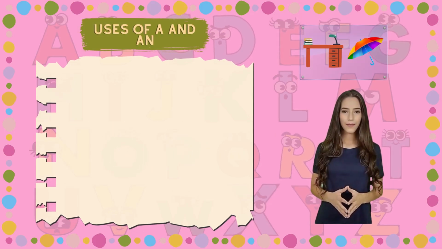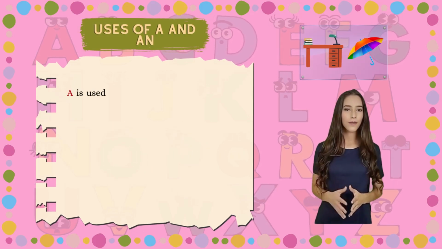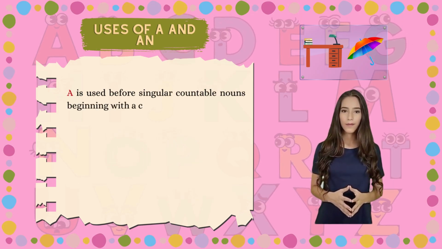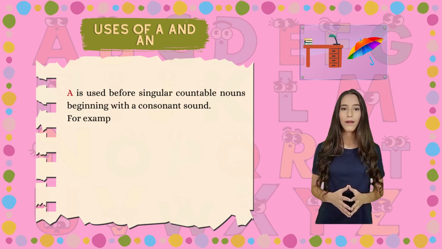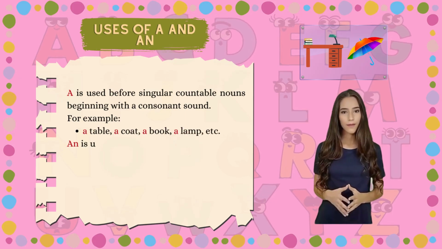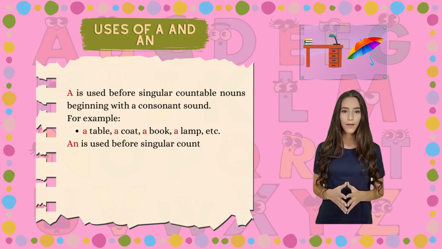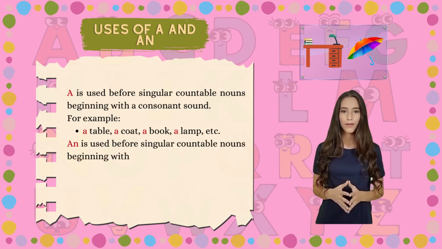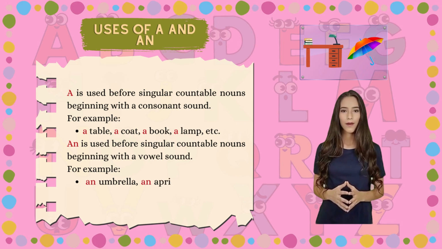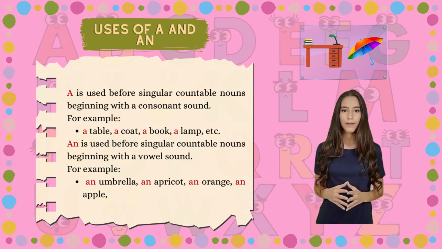Uses of a and an. A is used before singular countable nouns beginning with a consonant sound. For example, a table, a coat, a book, a lamp, etc. An is used before singular countable nouns beginning with a vowel sound. For example, an umbrella, an apricot, an orange, an apple, etc.